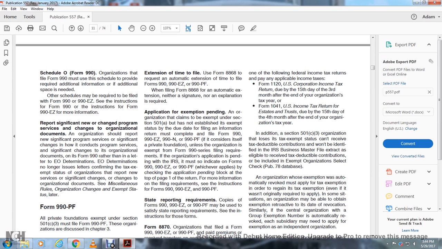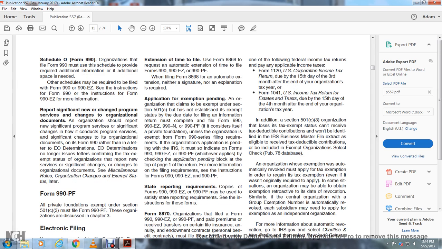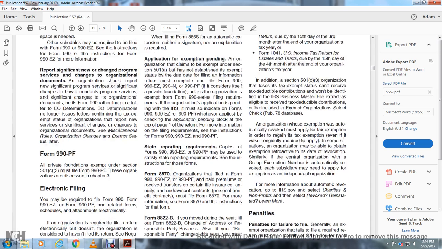In addition, organizations with Section 501(c)(3) status that lose tax-exempt status can no longer receive tax-deductible contributions. This will be identified by the IRS Business Master File extract, and organizations eligible to receive tax-deductible contributions may be included in the Exempt Organizations Select Check with the Publication 78 database. An organization whose exemption was automatically revoked must apply to regain its tax exemption, even if it wasn't originally required to apply. In some situations, an organization may be able to retain exemption retroactive to the date of the revocation.